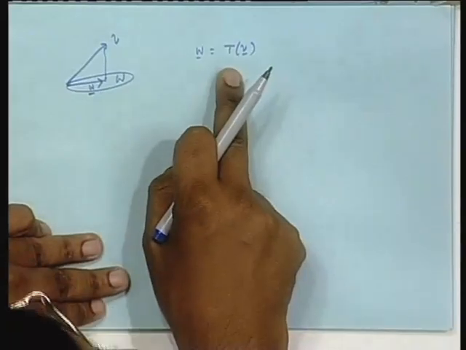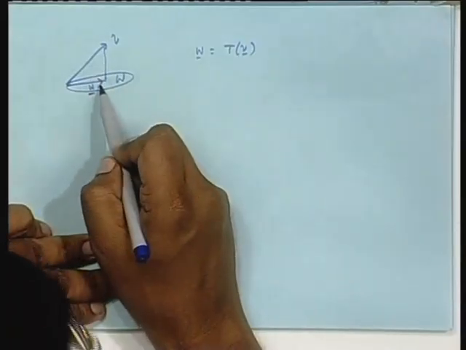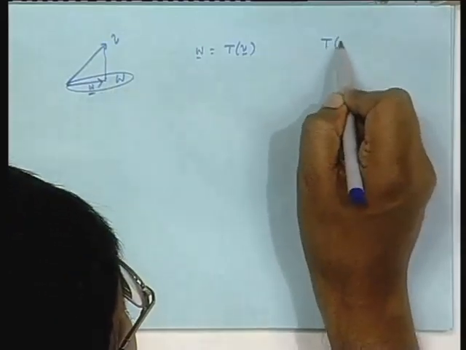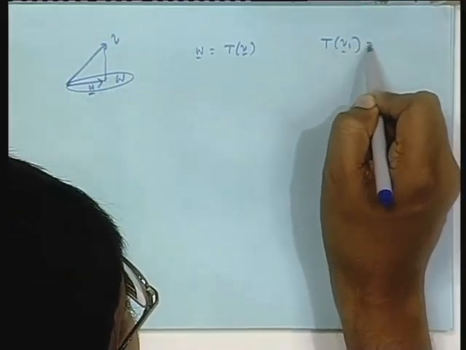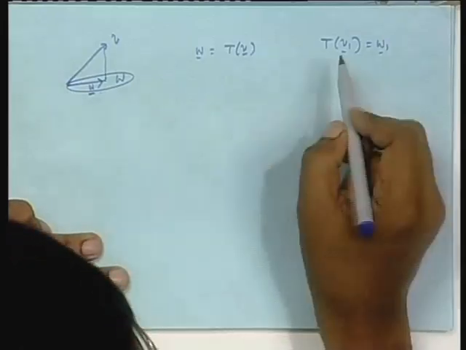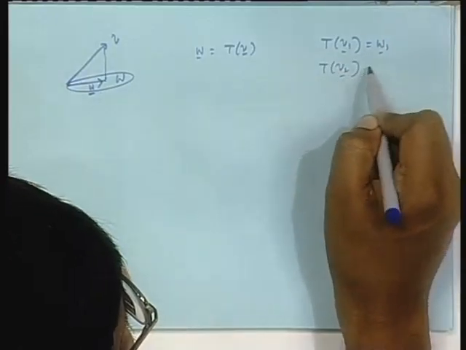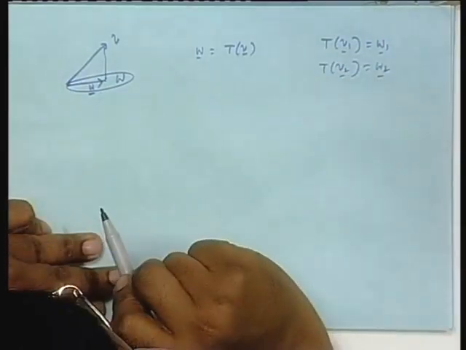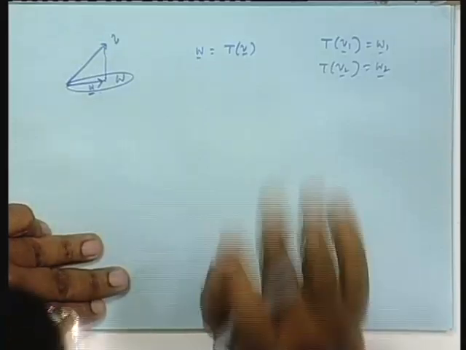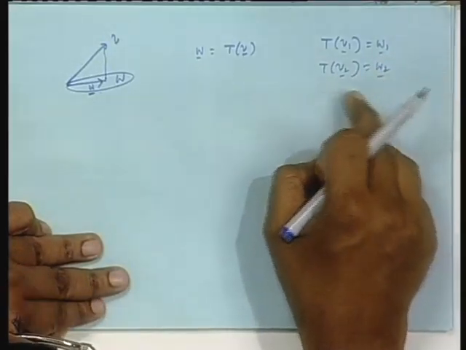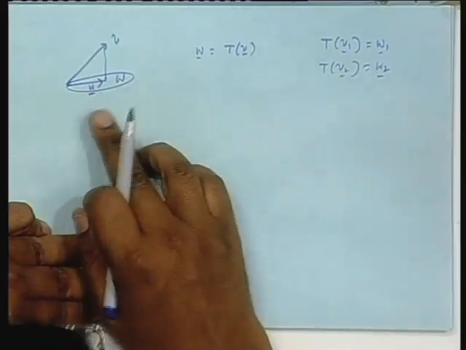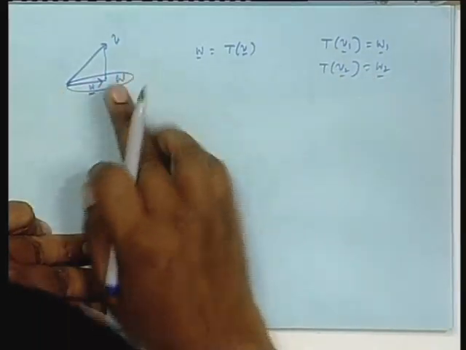I am saying this is linear. That is, V1 projected on W is some W1, and T V2 is W2. This is trivially seen actually. V1 is one vector, project and you get W1; V2 is another vector, project, the subspace remains the same. The subspace W I am not changing.